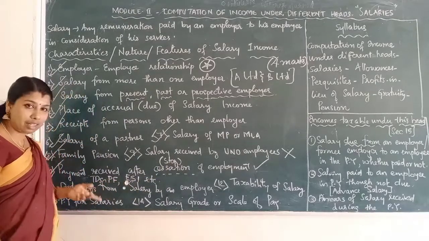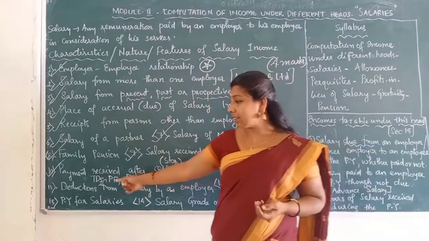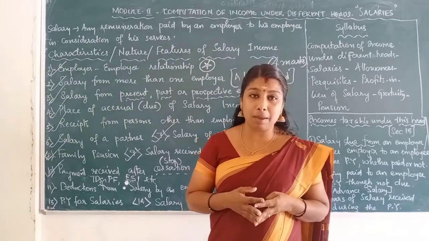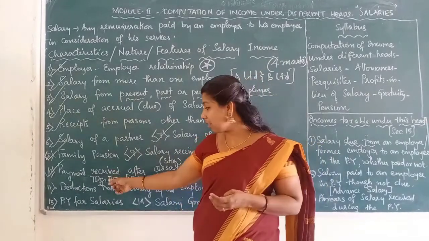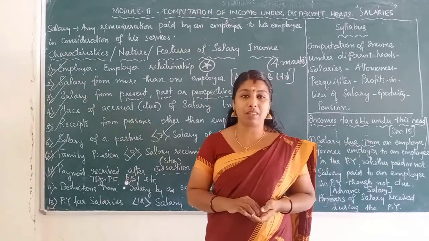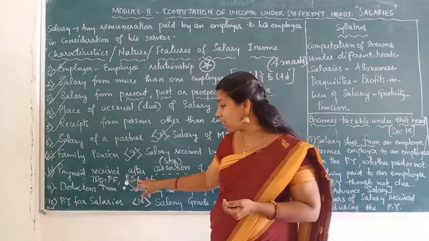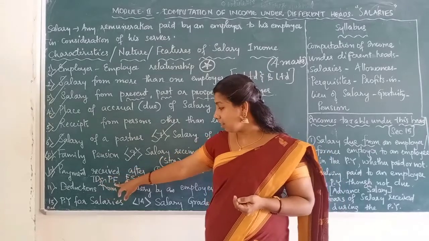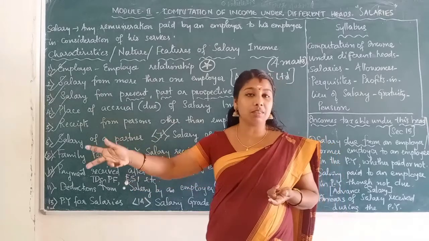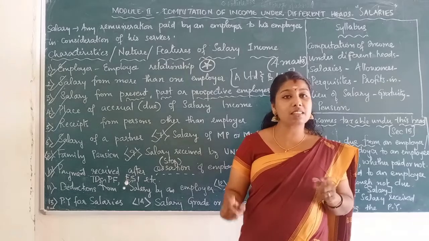Employee state insurance, ESI fund, provident fund, gratuity or tax deducted at source. If an employer pays salary to the employee after making these deductions, that amount is called net salary. If an employee receives a salary after some deductions such as TDS, provident fund, ESI fund, or interest on a loan given by the employer, that amount is called net salary.